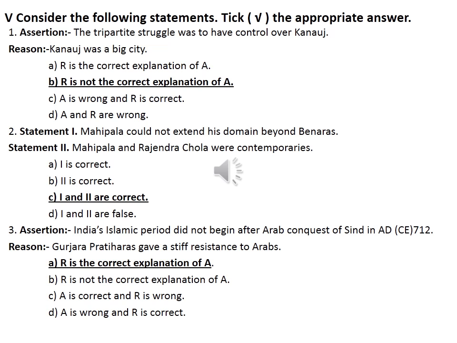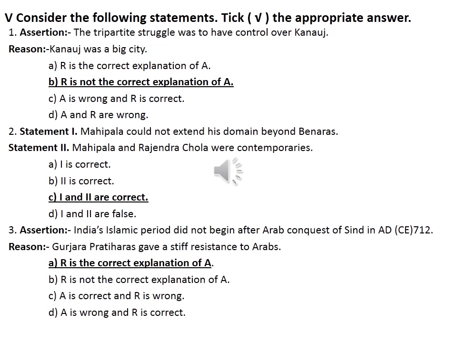Then second question, statement 1: Mahibala could not extend his domain beyond Benares. Statement 2: Mahibala and Rajendra Chola were contemporaries. Option A, 1 is correct. Option B, 2 is correct. Option C, 1 and 2 are correct. Then D, 1 and 2 are false. Which one is correct? C, both statements are correct, that is 1 and 2 are correct.